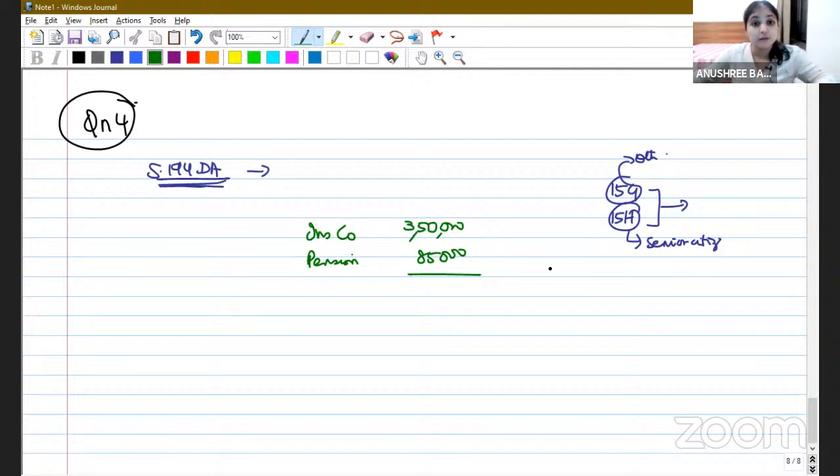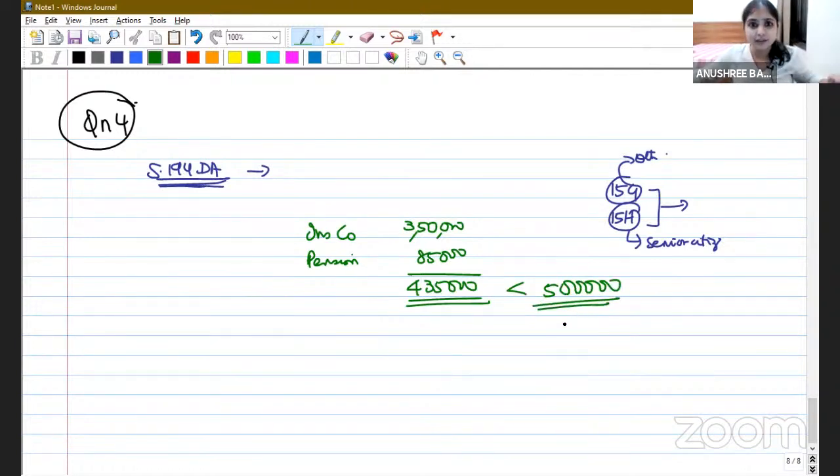Remember, 15,000 exemption or 1/3 of the pension received, whichever is lesser, you will get exemption. But we don't know whether this is family pension or not. For a moment, let us ignore pension exemption. Even if we ignore the pension exemption, his total income will be what? 4,35,000, which is definitely going to be lesser than 5 lakhs.